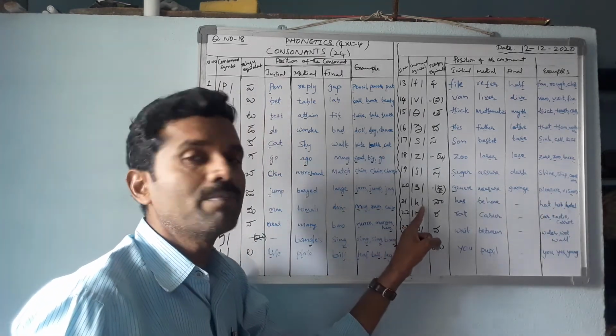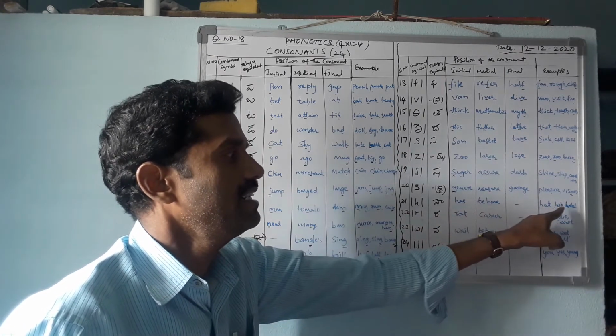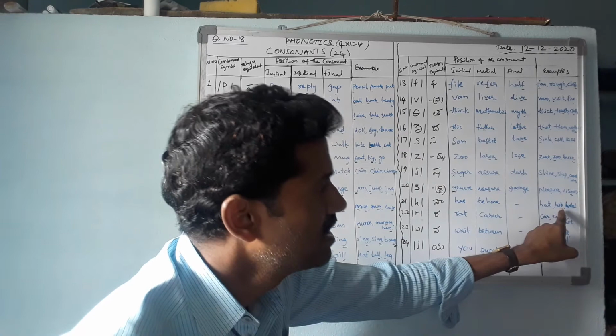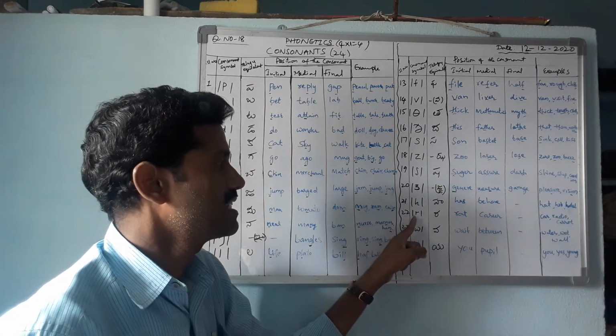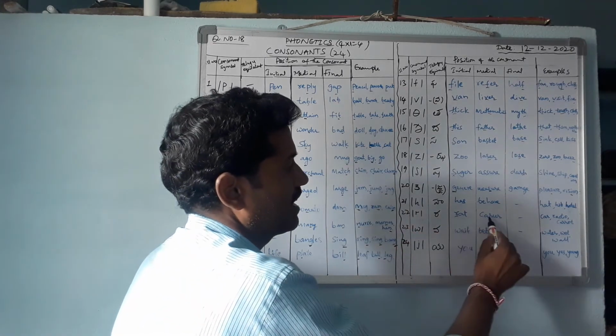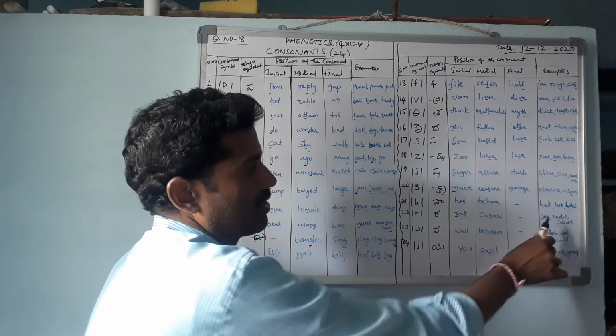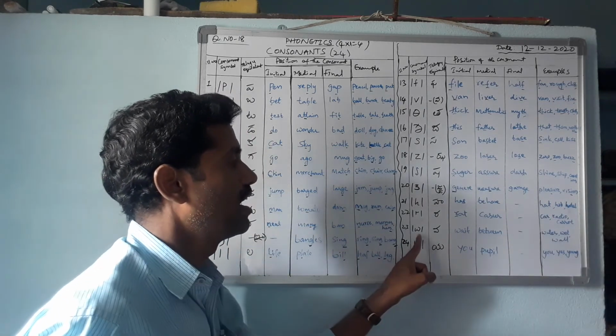This is the symbol of ha: has, behave, had, heart, hotel. Next, this is the symbol of ra: rat, carrier, car, radio, carrot.